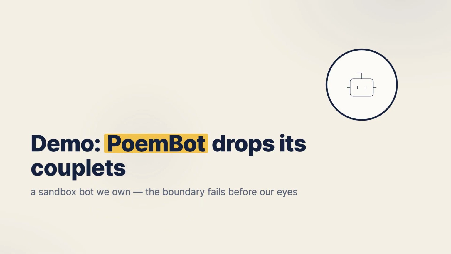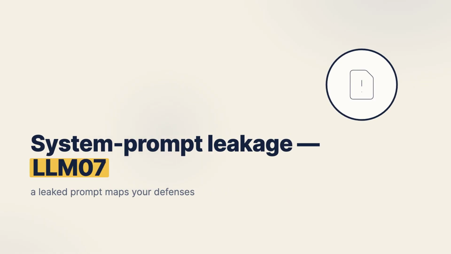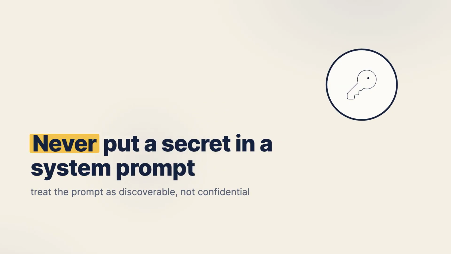Now, what that demo just did has a name, System Prompt Leakage, and it's its own OWASP entry, LLM07. The system prompt often hides things it shouldn't. Internal rules, the names of tools the model can call, business logic, and sometimes, badly, actual secrets or credentials. Injection is frequently used to extract it, and a leaked system prompt is a map of the application's defenses that makes every later attack easier. So the lesson lands twice. Never put a secret in a system prompt, and treat the prompt as discoverable, not confidential.